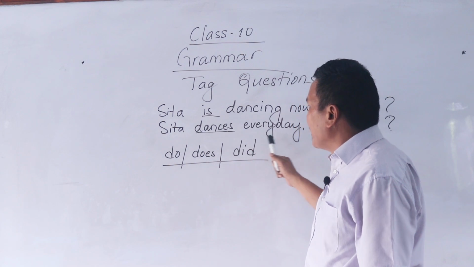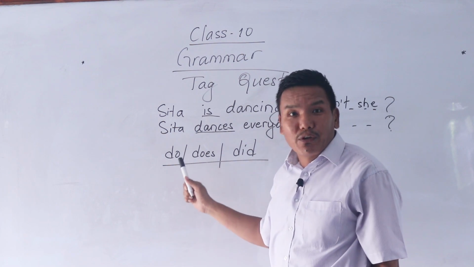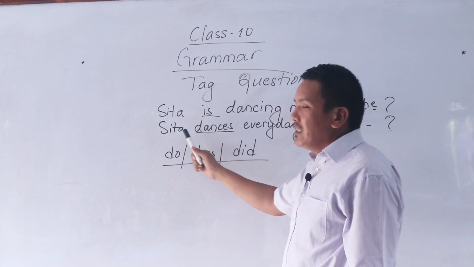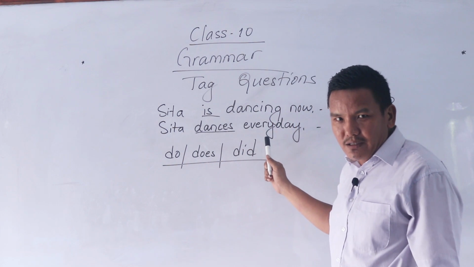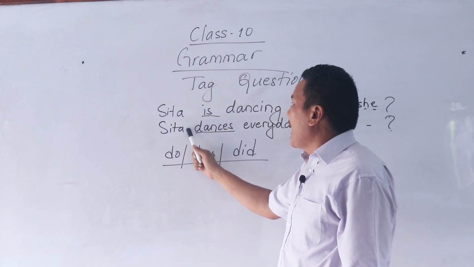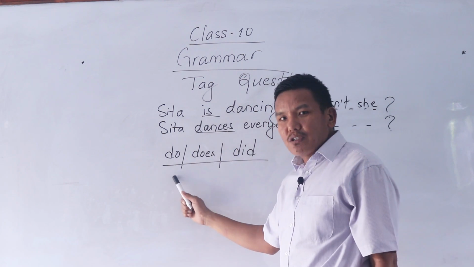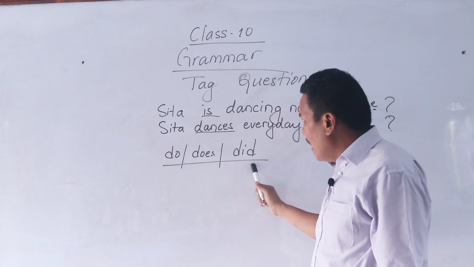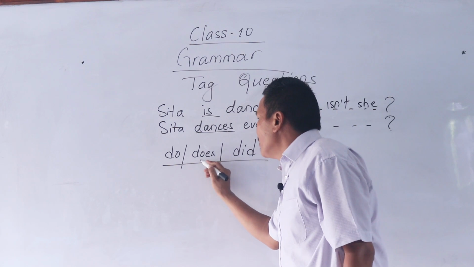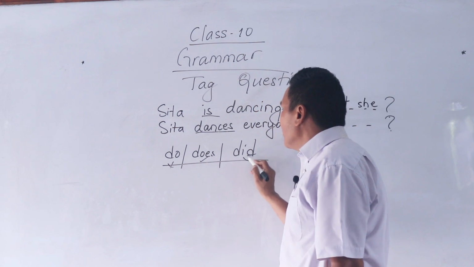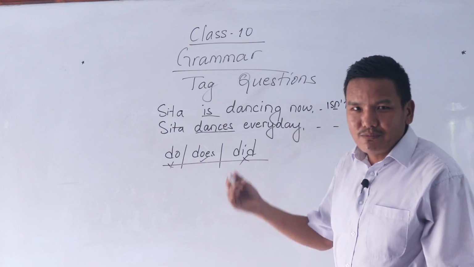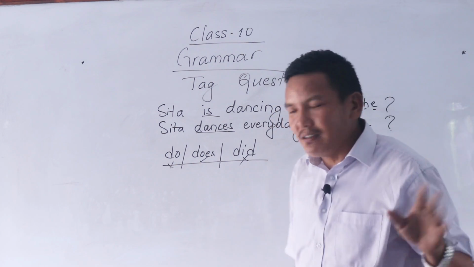Sita dances every day. Dances is verb 5. Therefore, we use does. This sentence is a positive sentence, and a positive sentence has a negative tag.